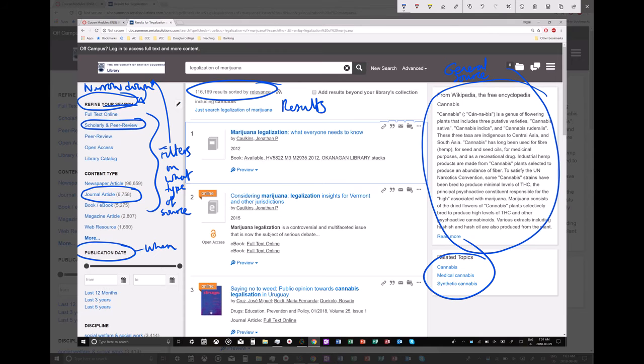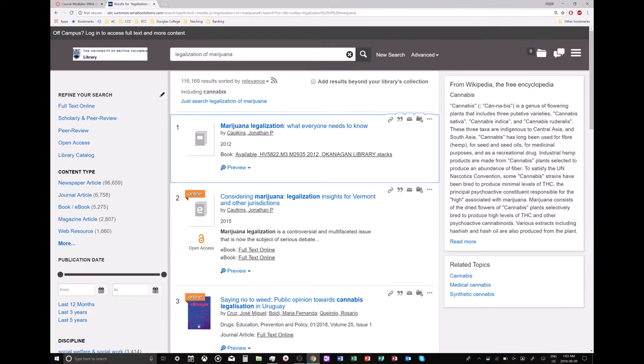So instead of looking for everything, some of these articles date back to the 1970s, 1950s, or 60s, where marijuana was more common in North America. But you can narrow it down to, let's say, articles that are no older than 5 years ago, 3 years ago, or the last 12 months. So these are like the most recent articles. Again, the more recent you go, the fewer articles you're going to have. So let's try those and see what we get.